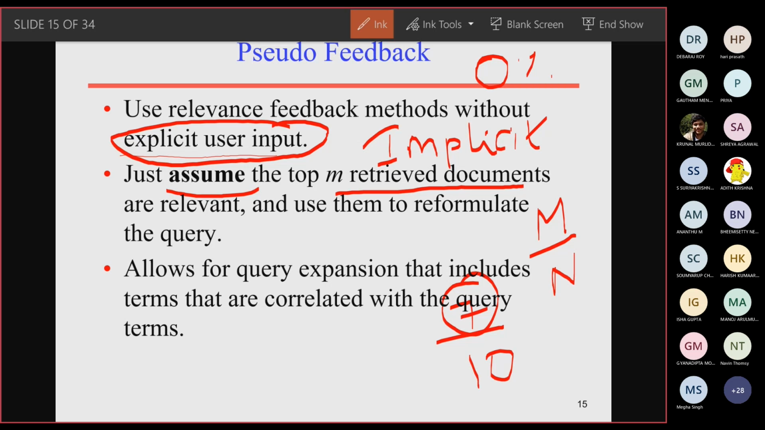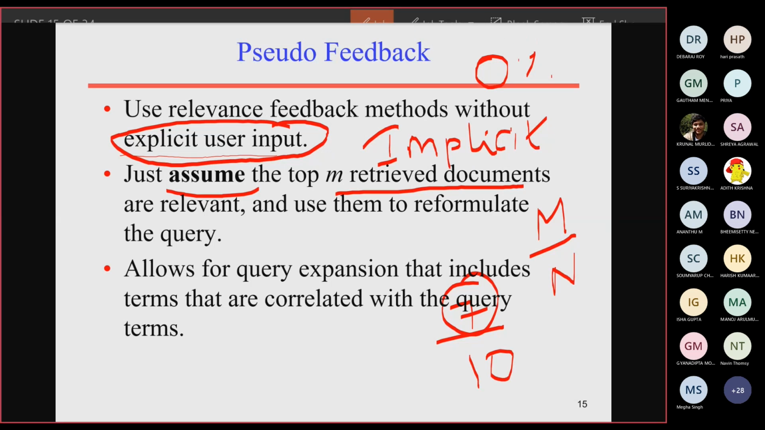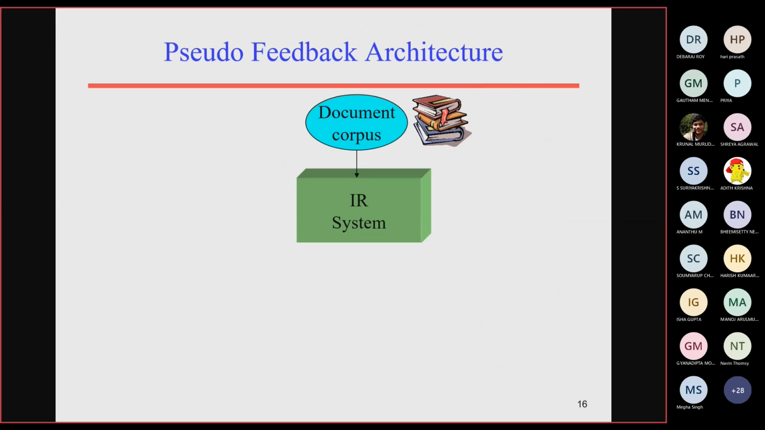Then we identify the reformulated query, and once again we allow the query to expand. We find the query terms which are correlated, which are relevant to the given query, and we proceed with the search. So that is the pseudo feedback algorithm. How this algorithm works, we'll see with a simple architecture.